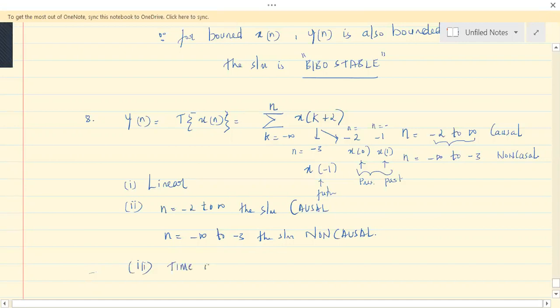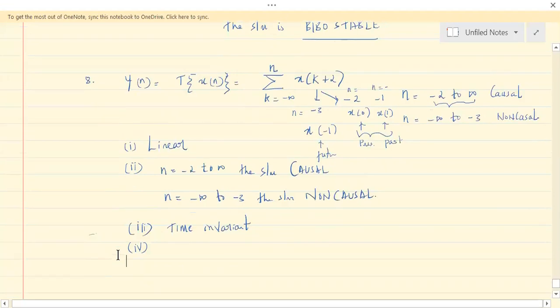Time invariant. The fourth one is memoryless or not. It depends on past as well as future values, so it can even be non-causal. So it has memory. Therefore, the system is dynamic. It depends on past as well as on future values of input.